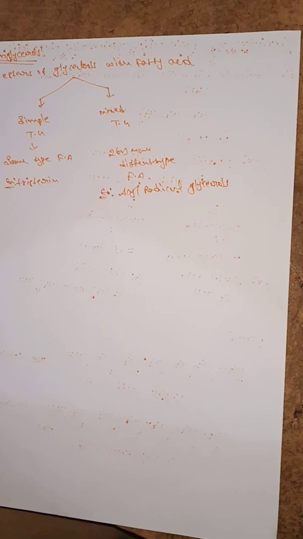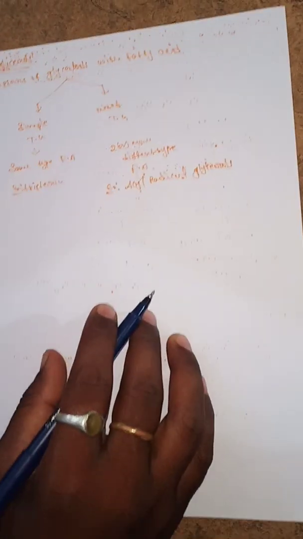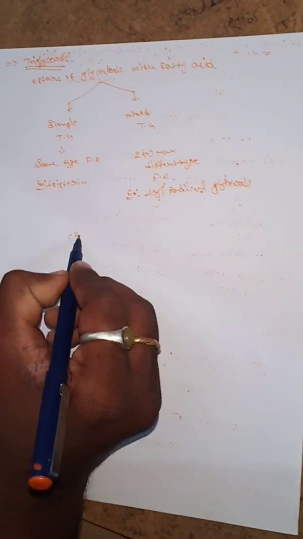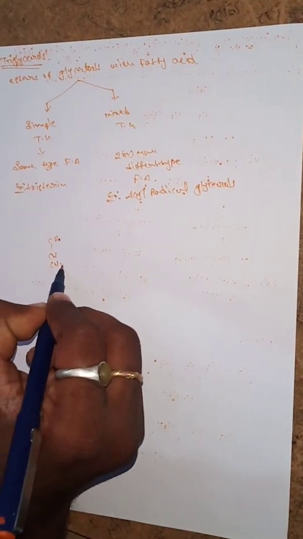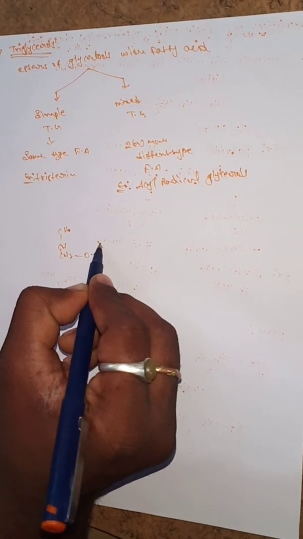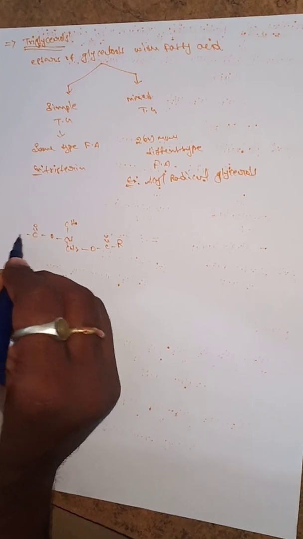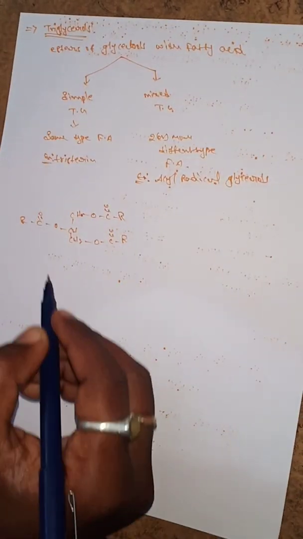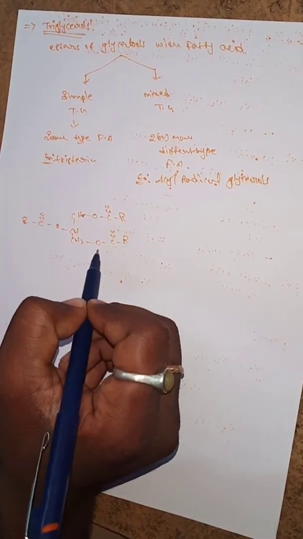So what is the structure of the triglycerols? Structurally, a triglycerol contains 3 fatty acid ester groups on glycerol: R, O, C double bonded O, R; here O, C double bonded O, R. In this structure the 3 functional groups are the same.